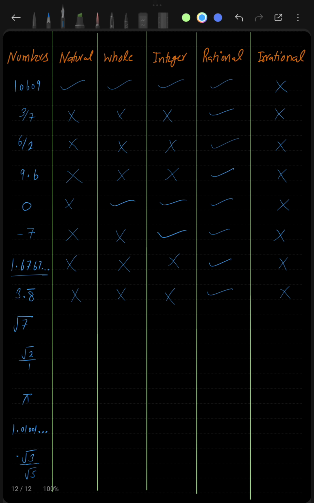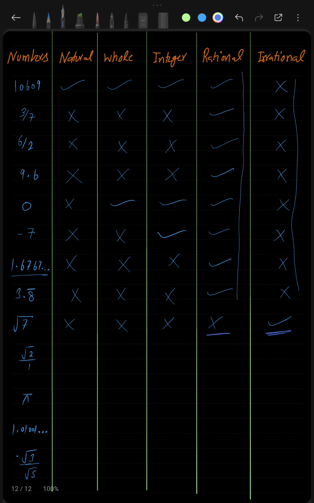What about root 7? Root 7 is not a natural number, not a whole number, not an integer, not a rational number, but it is an irrational number. So you can see that anything which was rational was never irrational, but anything which is not rational is an irrational number. This is why I am doing it, because you should be clear about the numbers. Numbers are the basic fundamental of mathematics, and if you are not clear about numbers, then how are you supposed to do mathematics?